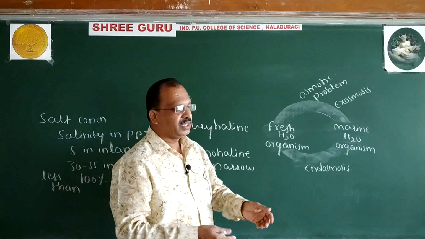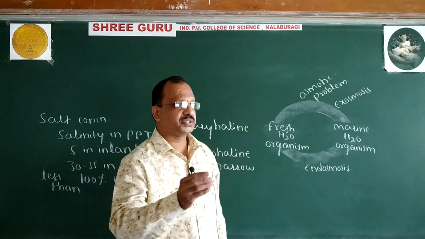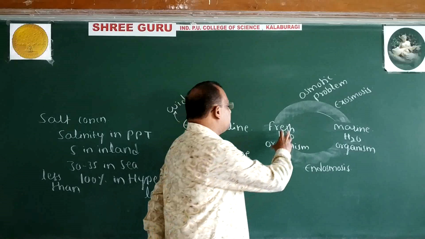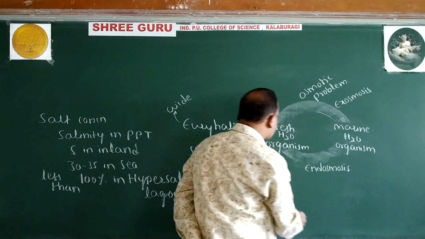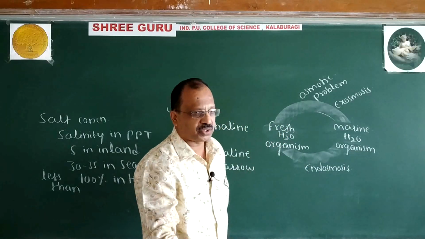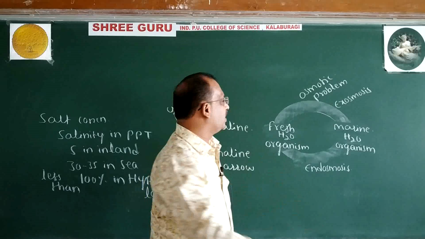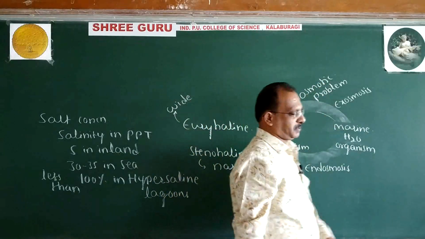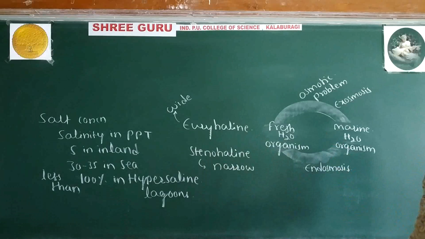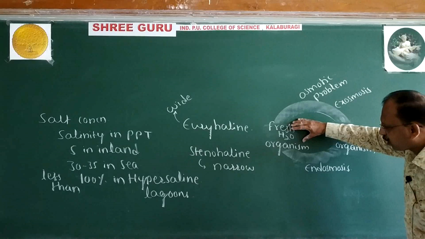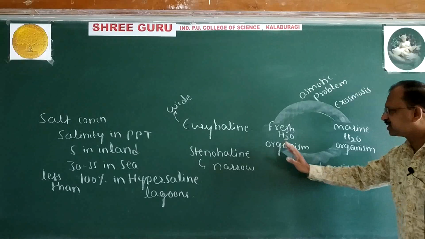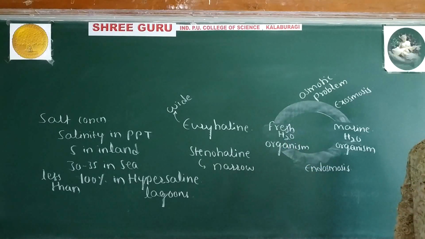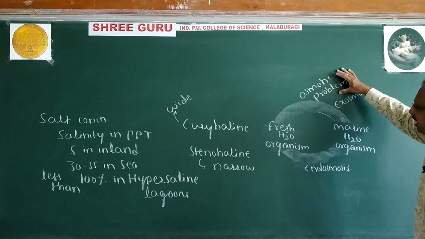One more important point, which we came across in PUC first year, chapter transport in plants. When a freshwater organism is transferred to marine water, and a marine water organism is transferred to fresh water, no doubt they will lose their life due to osmotic problems.